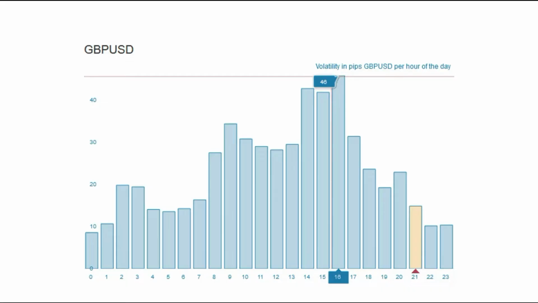Now, for British pound dollar, we will analyze 24 hours during one day, and we can see that around 4 o'clock p.m. when we watch GMT+1, around Berlin time in Europe, we have the highest volatility.